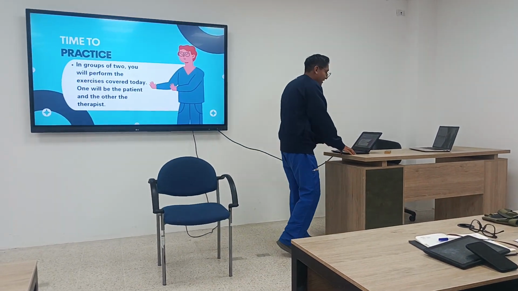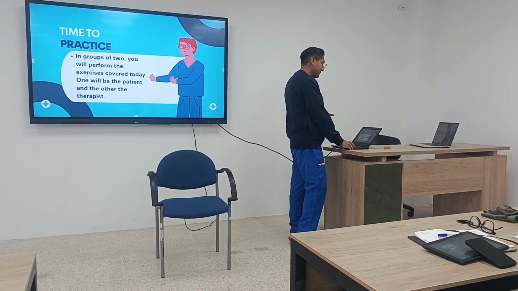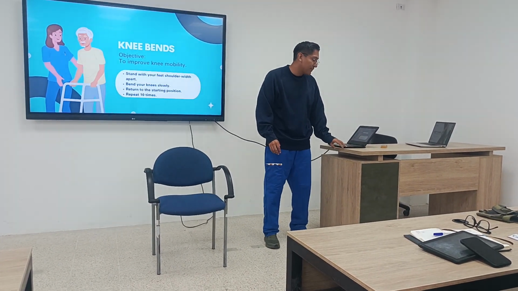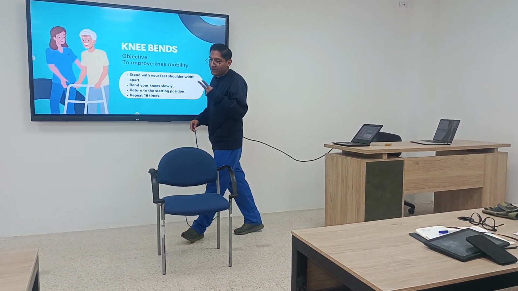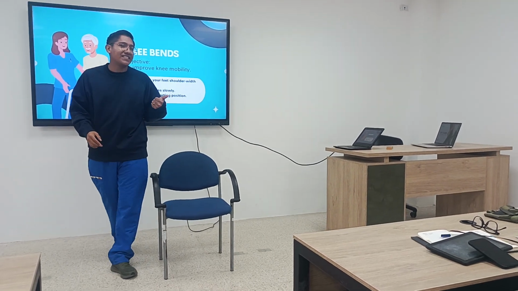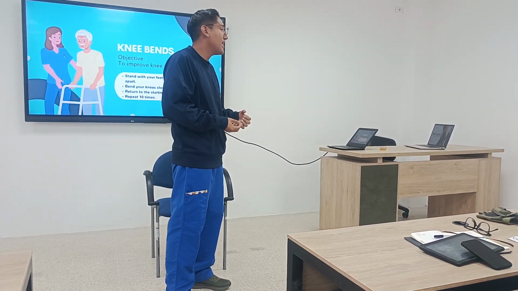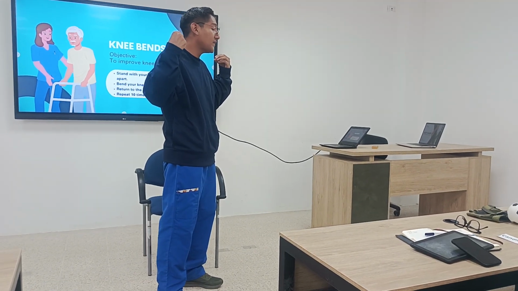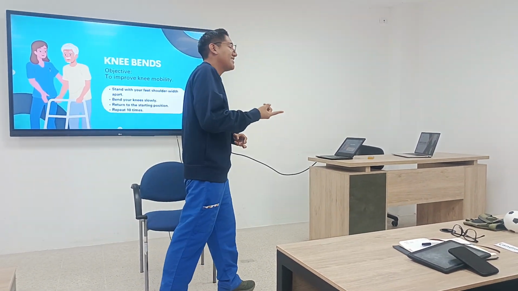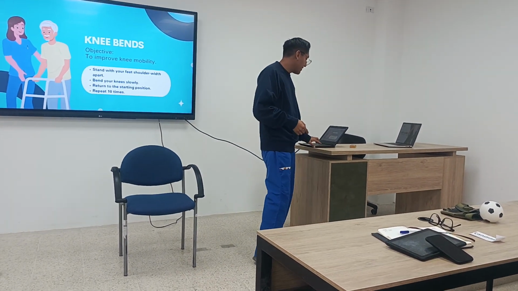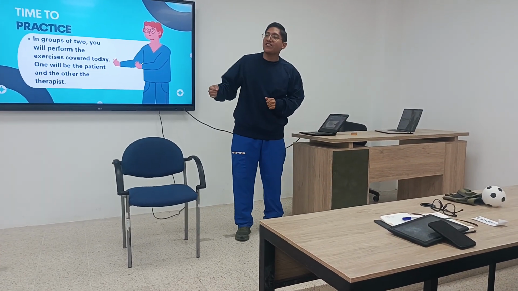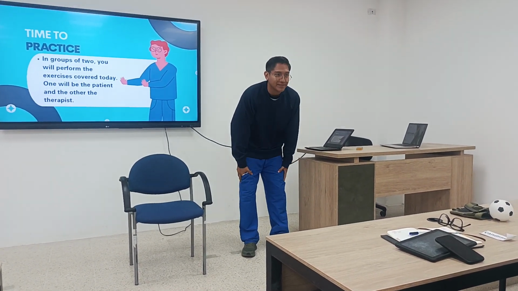The next exercise is in pairs. Time to break. I have two students. One student is an old person with problems in the shoulder. And the second is an old person with a problem in the legs.